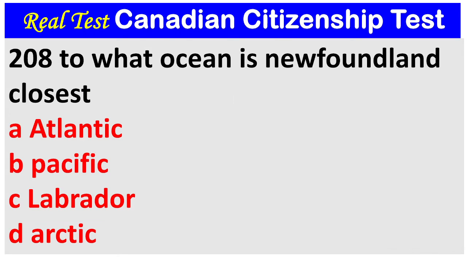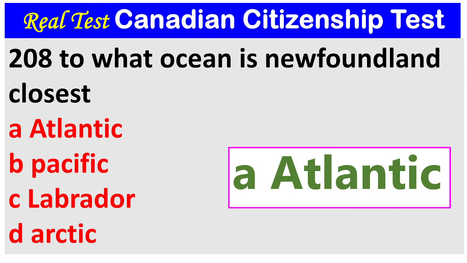Question 208. To what ocean is Newfoundland closest? A. Atlantic. B. Pacific. C. Labrador Sea. D. Arctic. The answer is Atlantic.